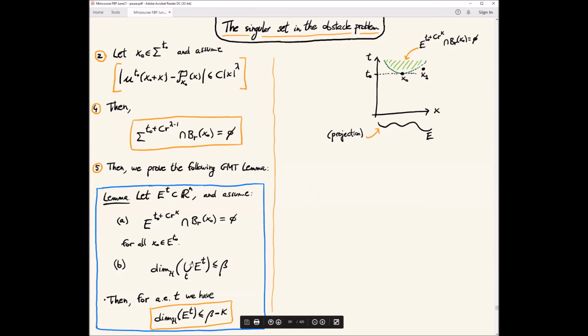Okay, but also the nice thing is that the larger the kappa here, so the better the expansion, the smaller the singular set is generically. So now this lemma is telling you that if you want to prove that the singular set is small for almost every t, you have to improve this lambda as much as you can. Okay, so this is what the lemma tells us.